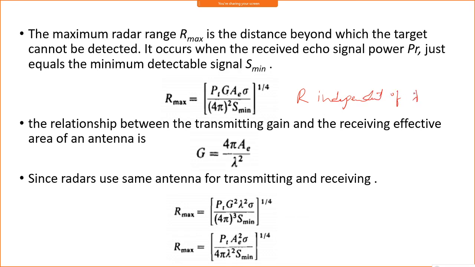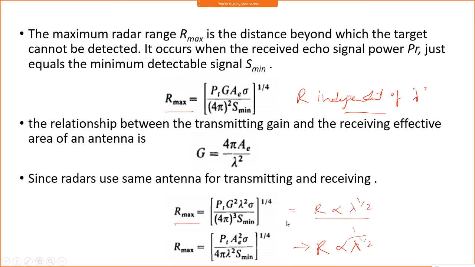If you take this equation, r is proportional to lambda power half, and in this other equation, r is proportional to 1 over lambda power half. So in this equation it is independent of lambda, in this equation it is proportional to the square root of lambda, and here it is inversely proportional to lambda.